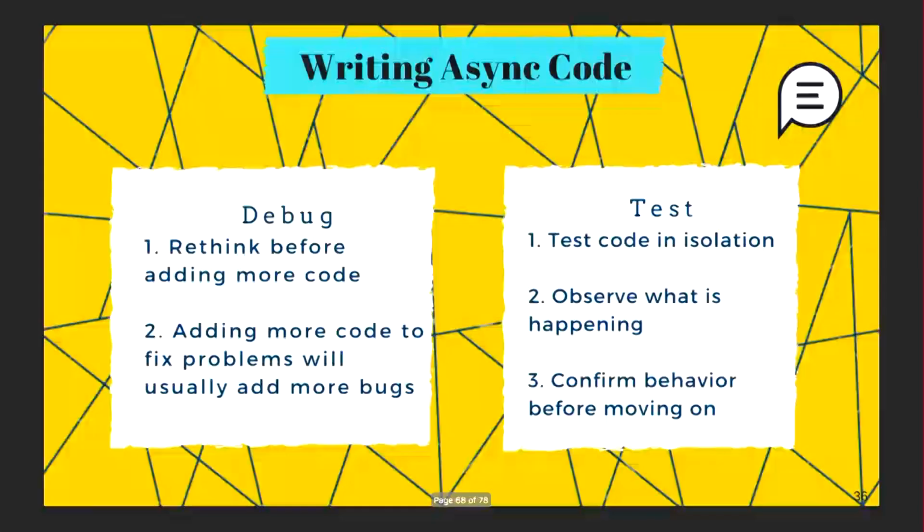Well, to avoid bugs, the best thing is not to write any bugs, but if you have to debug, right? When you find yourself having to add more code to fix something, you probably need to step back a little, because sometimes it means that you're creating more bugs. So when you find yourself trying to add more code to fix something, it's best to step back and rethink about your design, rethink about what you want it to do, and then proceed.